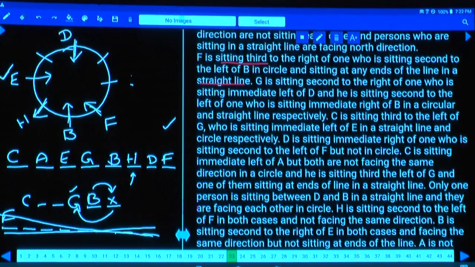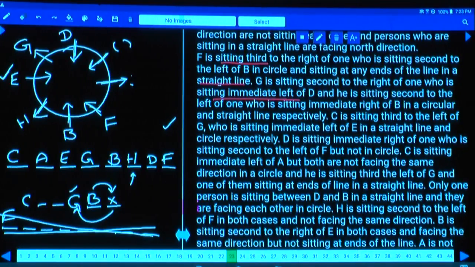G is seated second to the right of the one who is sitting to the immediate left of D. Now where should this G be? G is sitting second to the right of the one who is to the immediate left of D. The immediate left of D is this person, and as this person is here, now G is seated second to the right of this person. Second to the right of this person, G must be here. Hence this person must be facing towards the center. If this person is facing towards the center, the remaining persons must be away from the center. Isn't it? Remaining are away.